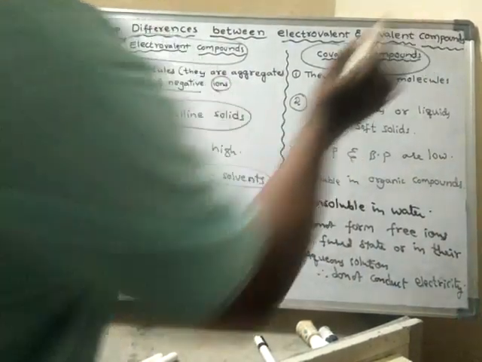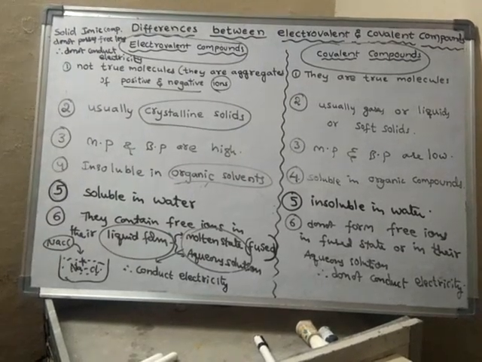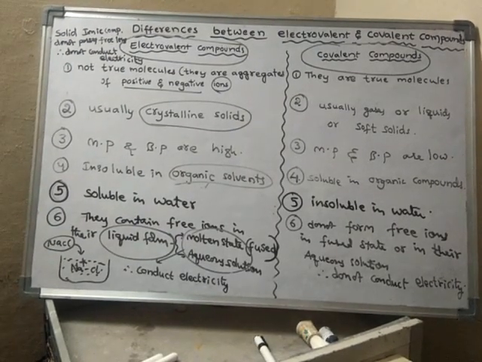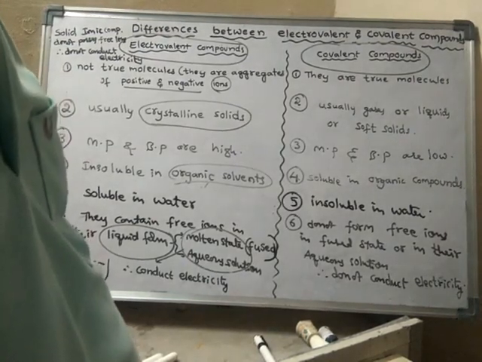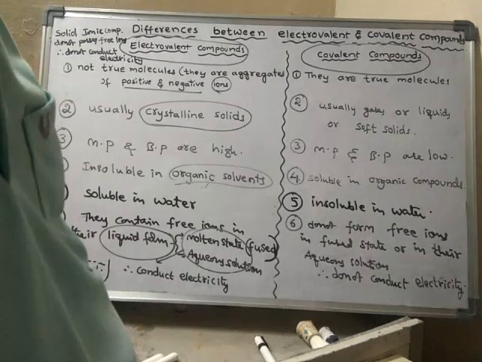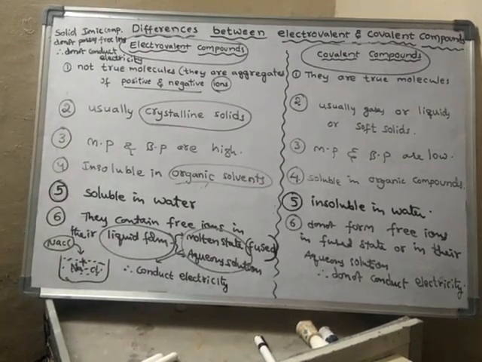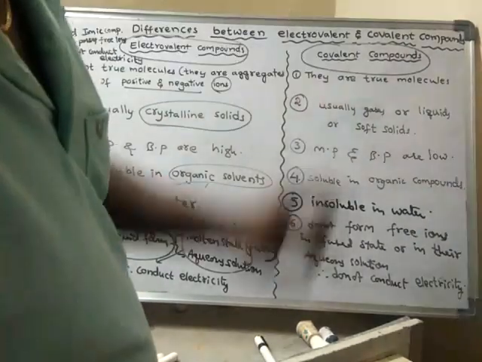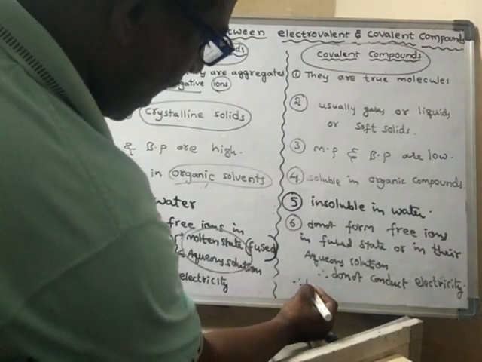Covalent compounds never contain free electrons in their solid state, and never form free ions in their liquid state. Hence, they never conduct electricity, so they are said to be bad conductors of electricity. Covalent compounds are bad conductors of electricity.